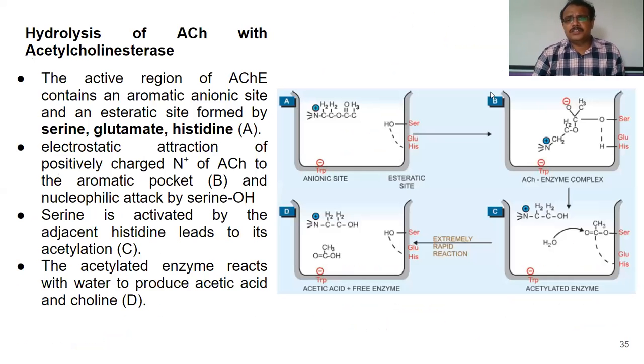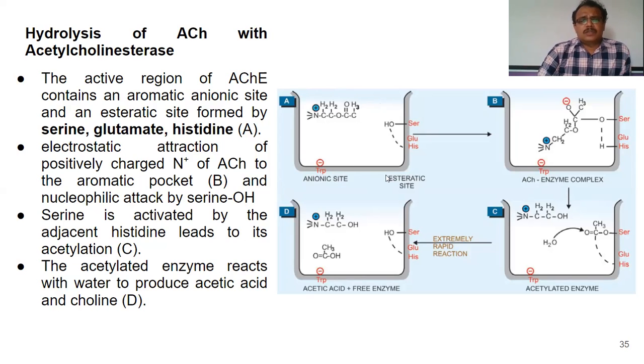For which, initially you should know how acetylcholine is hydrolyzed by the acetylcholinesterase enzyme. So here you imagine this, it is a folding of an acetylcholine, and this is the acetylcholinesterase enzyme.